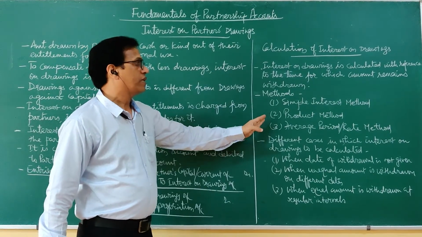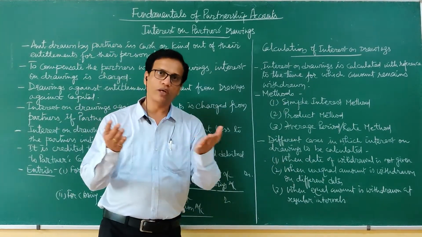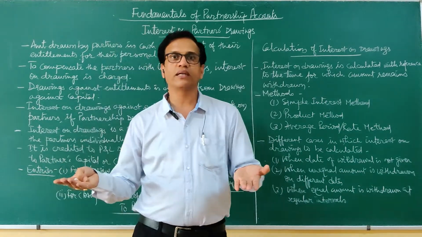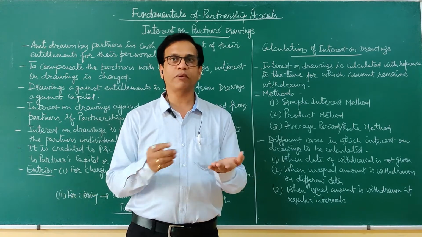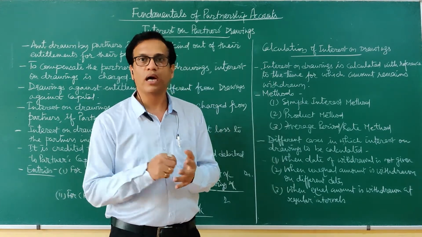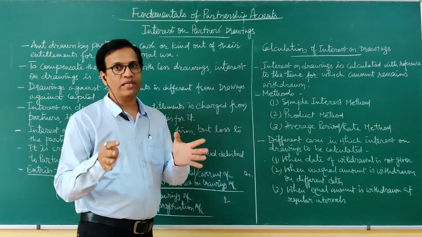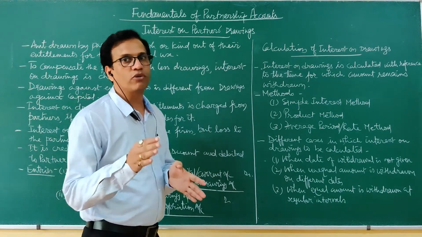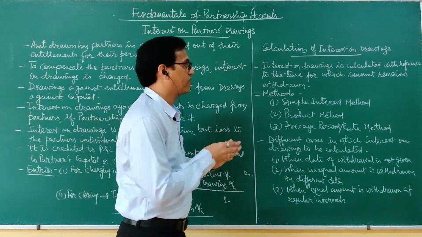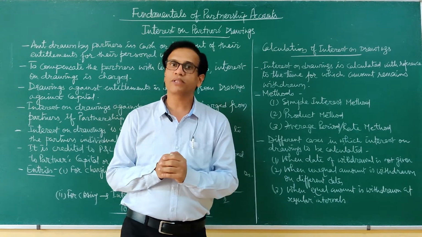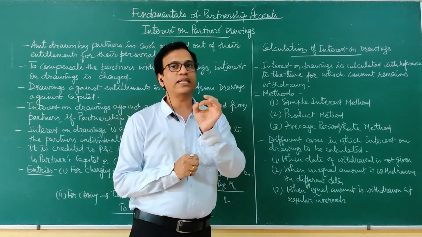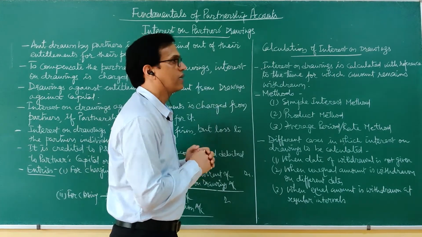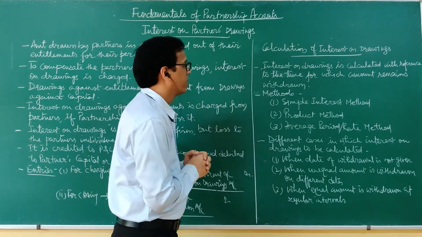drawings. So the simple interest method, you all know about it. We take the principal amount, we have studied P into R into T upon 100 into 12. That is, principal amount into rate by 100 into T by 12. That means it is subject to the time for which the partner has withdrawn.